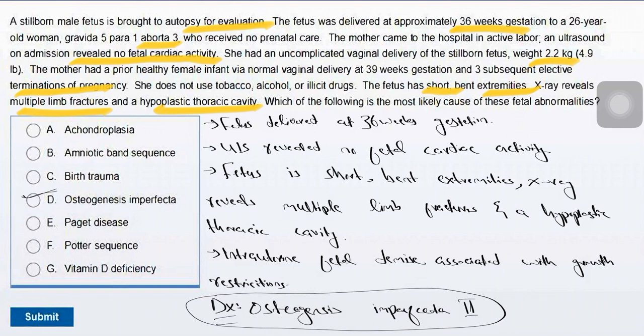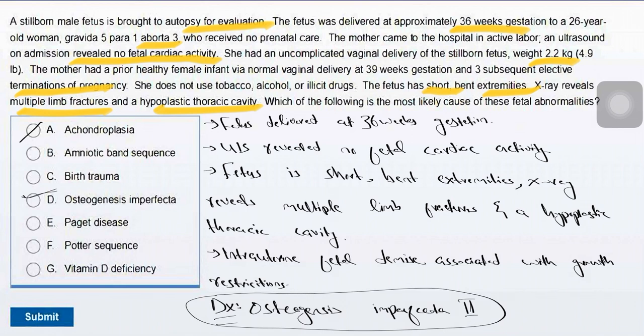Because intrauterine fetal demise associated with growth restriction, multiple limb fractures, and a hypoplastic thoracic cavity is consistent with type 2 osteogenesis imperfecta. Type 2 osteogenesis imperfecta is an autosomal dominant disorder due to defective type 1 collagen synthesis that results in decreased bone density and increased skeletal fragility. It is typically diagnosed via antenatal ultrasound, finding multiple fractures, a shortened femur, a hypoplastic thoracic cage, and growth restriction. Type 2 osteogenesis imperfecta is lethal. Most fetuses either die in utero or due to delivery trauma, or shortly after delivery due to pulmonary hypoplasia.